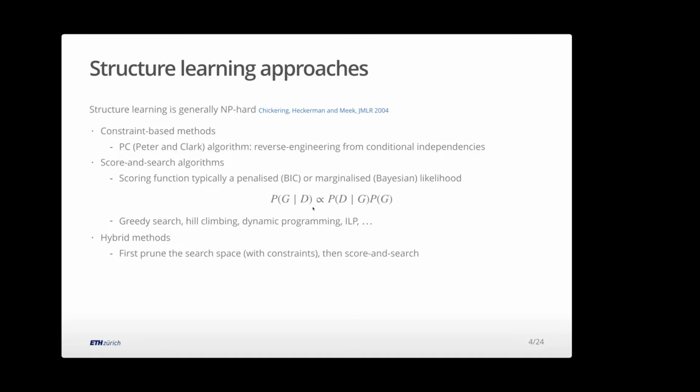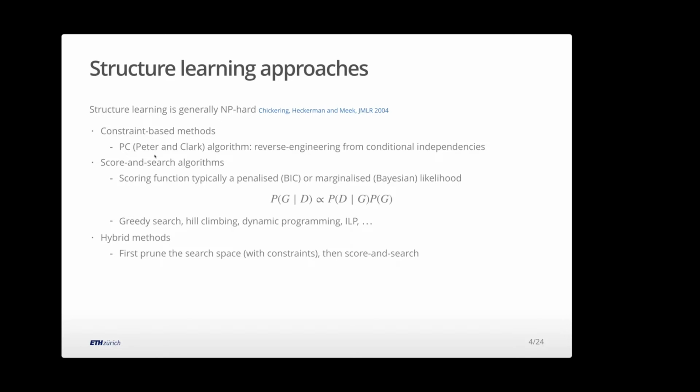And then this is really an object in classical combinatorial optimization. In the computer science literature, there have been many approaches to try and do this hard task as well as you can, from basic gradient hill climbing type searches to dynamic programming and ILP approaches, which can be exact as long as they complete. And in general, because it's hard, these things stop working at some point.